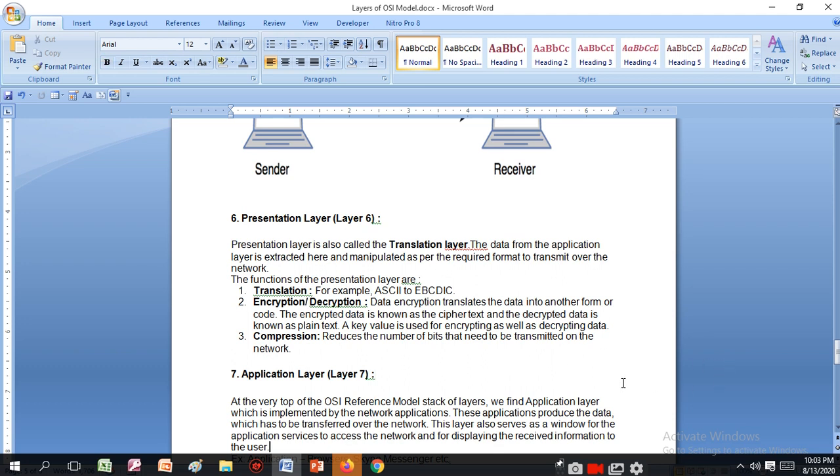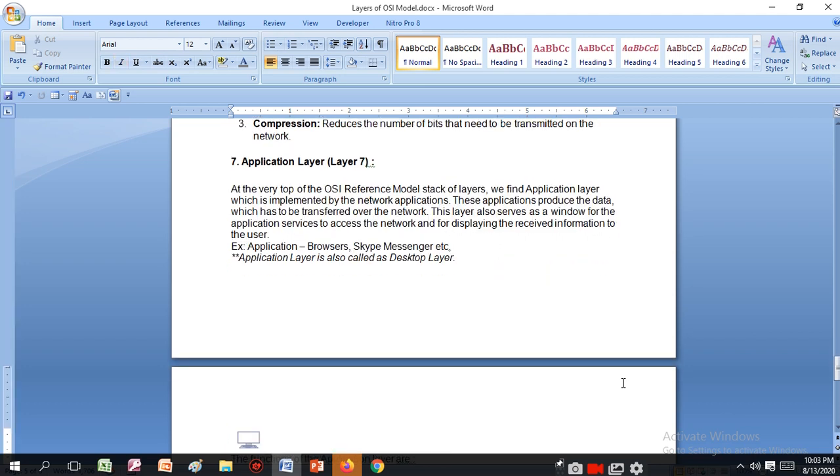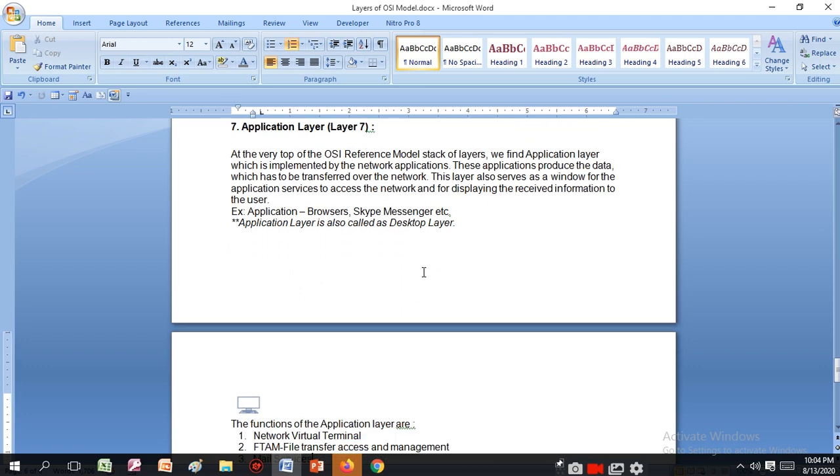Application layer, this is the final layer where we see the information on the internet. At the very top of the OSI reference model we find the application layer, which is implemented by the network application. These applications produce the data which has to be transferred over the network. This layer also serves as a window for the application service to access the network and for displaying received information to the user. Applications: browser, Skype, Messenger, etc. The application layer is also called the desktop layer.